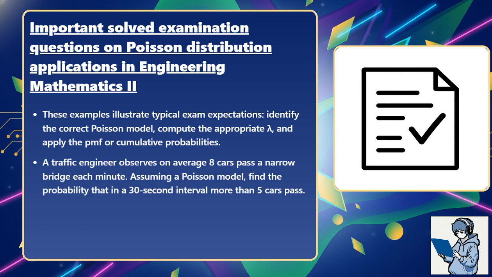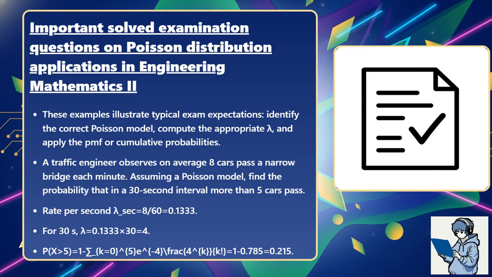A traffic engineer observes on average 8 cars pass a narrow bridge each minute. Assuming a Poisson model, find the probability that in a 30-second interval more than 5 cars pass. Rate per second lambda sub sec equals 8 divided by 60 equals 0.1333. For 30 seconds, lambda equals 0.1333 times 30 equals 4.